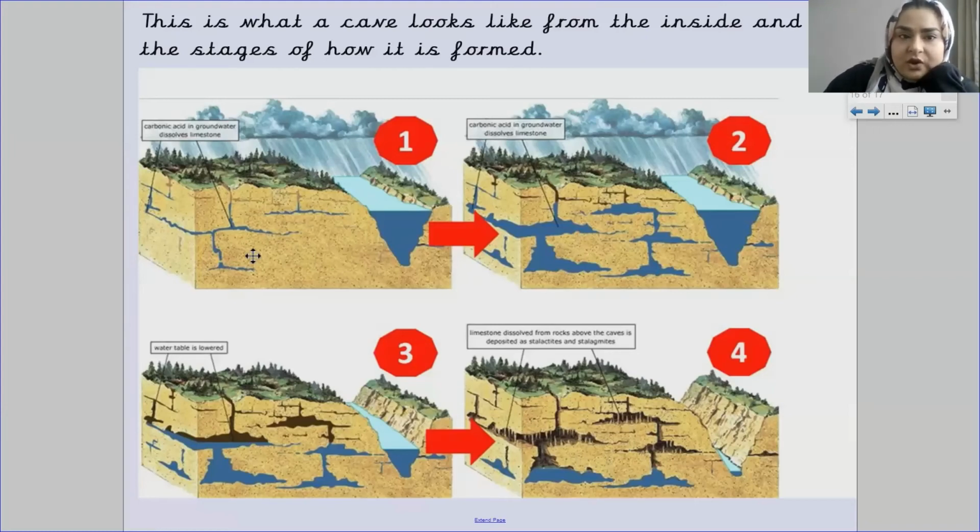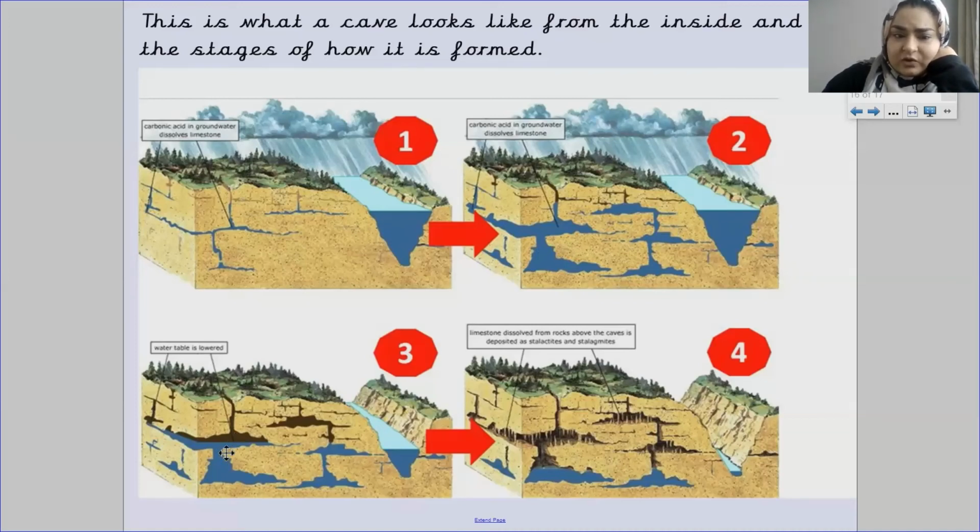Okay, so over here with stage 1, you can see that the acid in groundwater is dissolving the limestone. Okay, then when you go to step 2, you can see that the acid in the groundwater has dissolved it. So here it is beginning to dissolve it. Here it has dissolved it and created gaps and holes.